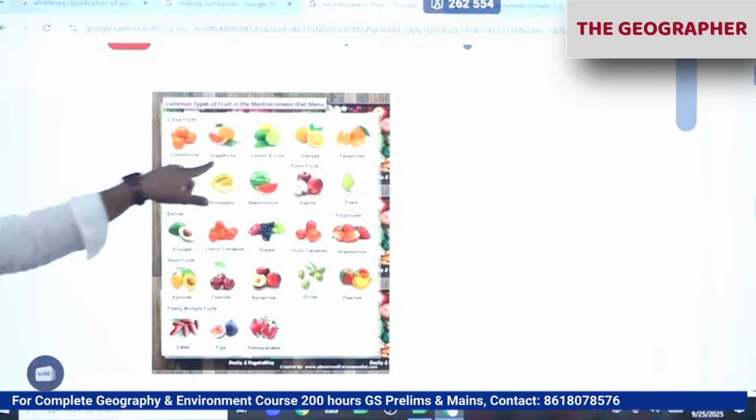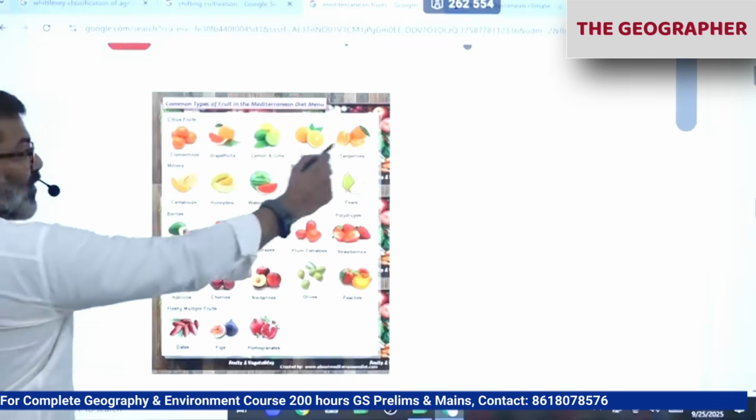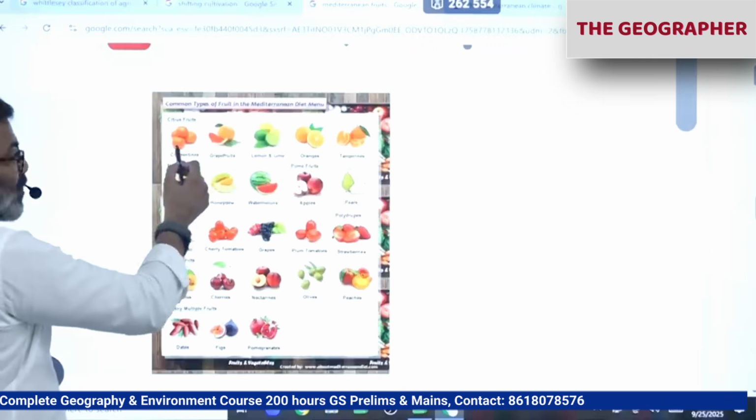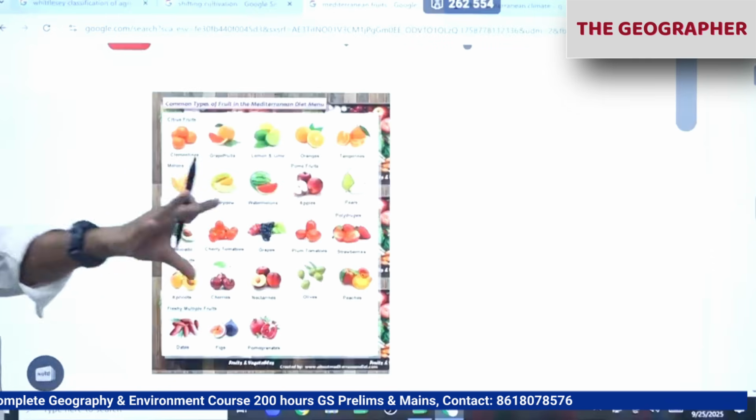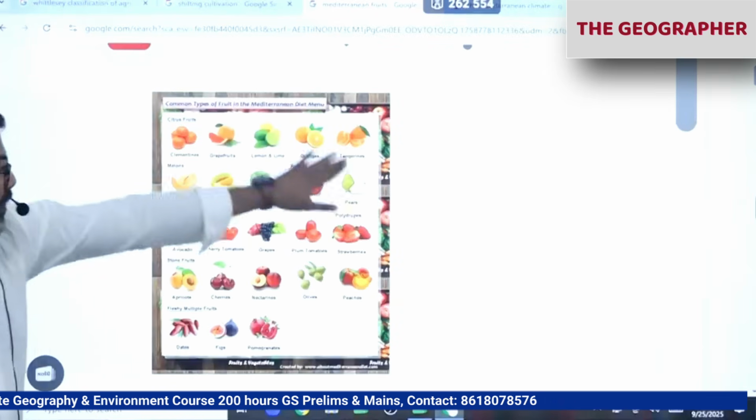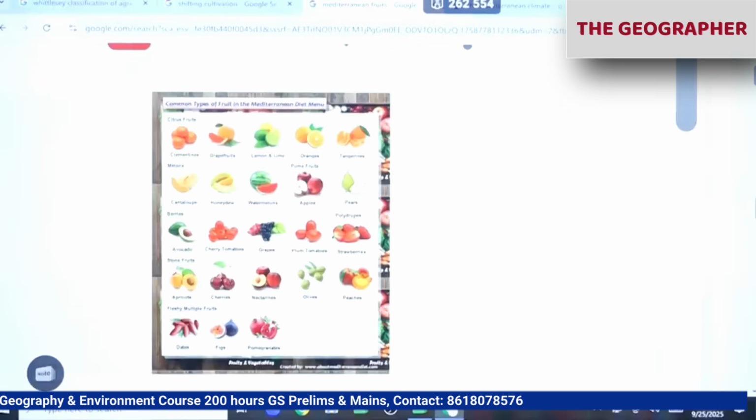All these are what? Like citrus fruits. There are varieties like tangerines, oranges, lemon and lime, grapefruits, clementines. All these are varieties of citrus fruits we have. So all these are basically Mediterranean type of climate.